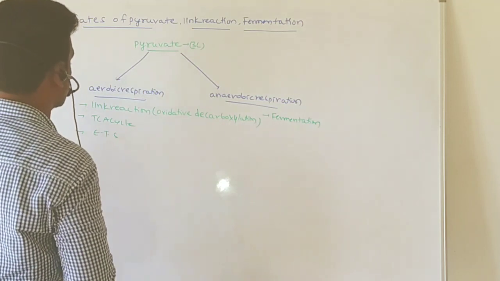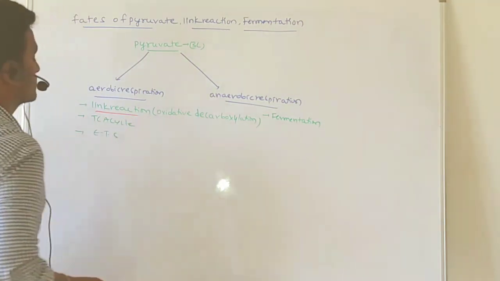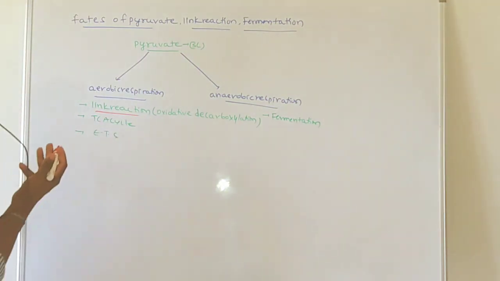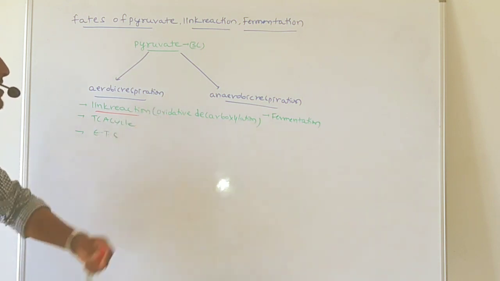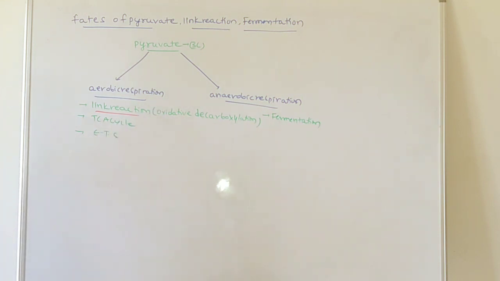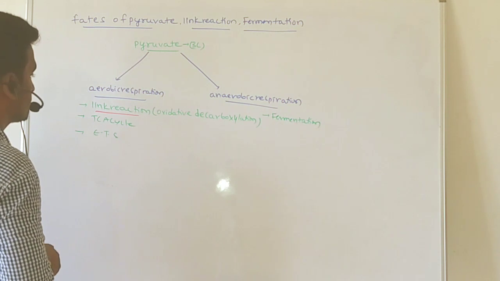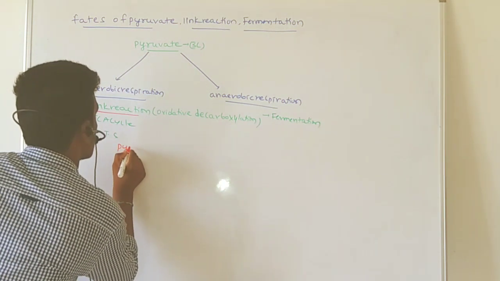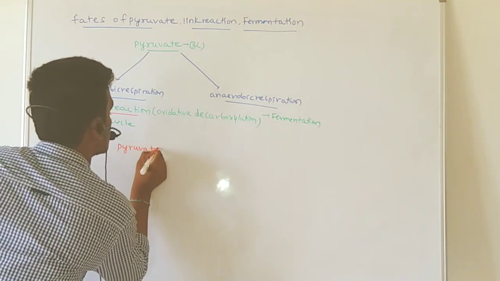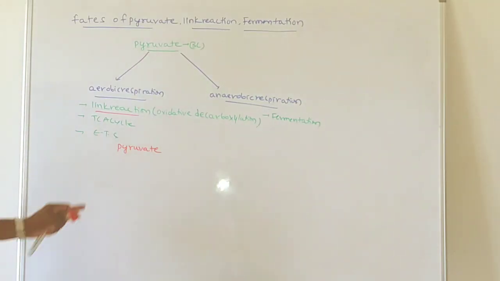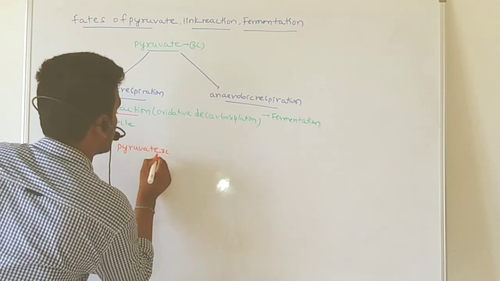That is the link reaction. So what is the link reaction? Why is it called the link reaction? Why is it called oxidative decarboxylation? Now you are getting pyruvate. Pyruvate is how many carbon compound? A 3 carbon compound.